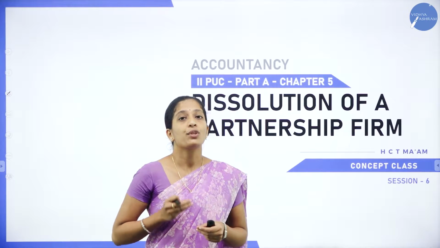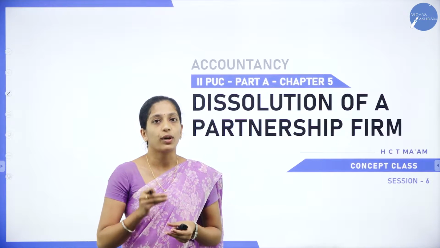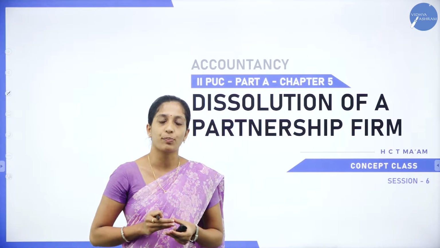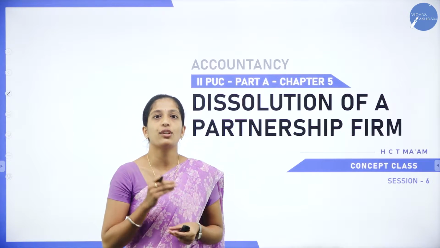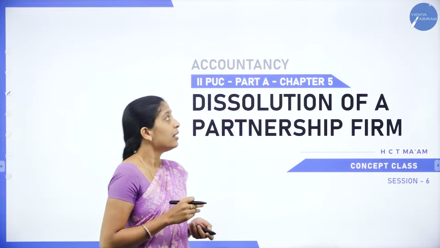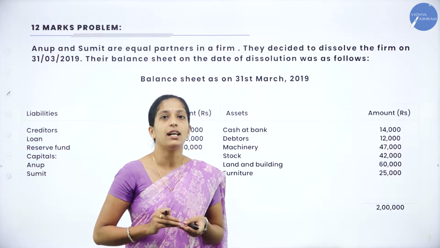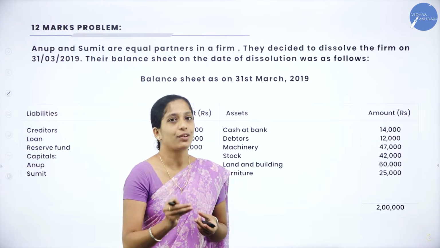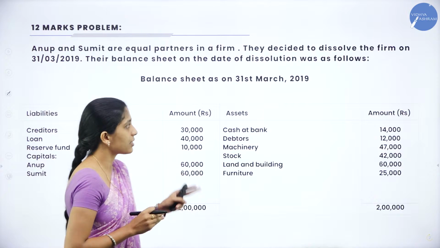In today's session, we shall continue with the 12 marks problem. As I told you, from this chapter you can get a compulsory 12 marks problem, that is preparation of financial accounts during dissolution of a partnership firm. Now, go through the question. This is a question which was asked in the year 2020, that is March 2020. The PU board has asked this question.